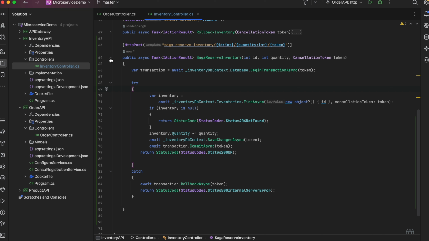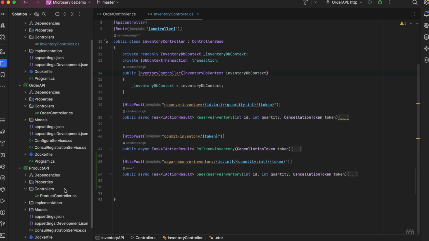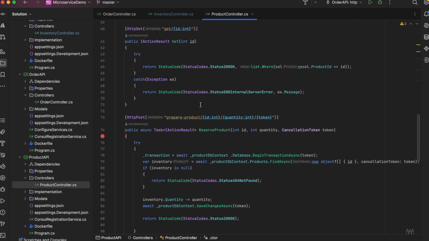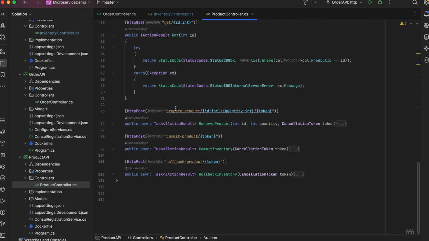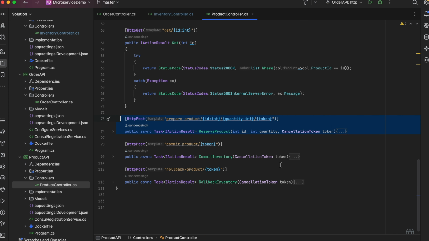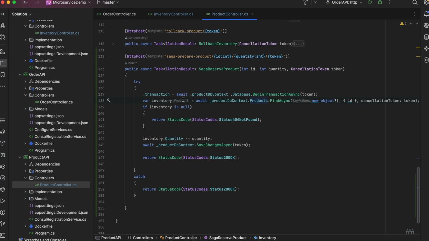Again, we would be first implementing the orchestration type saga. Okay, now we will copy. No, we don't have to copy. We have the code in the product API, and we would make the same changes in the product API as well. Okay, so we'll copy this one. We create a method for saga and we call it saga prepare product. Everything is going to be the same. Okay, this is okay, this is okay.